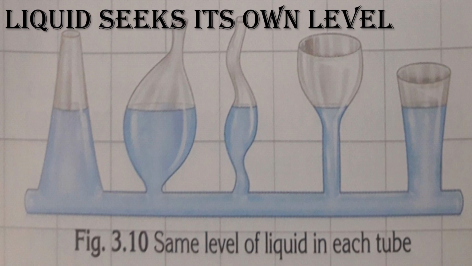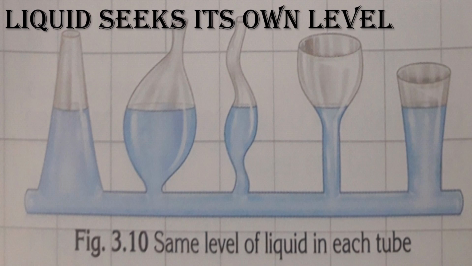So what can you observe? In this irregular shaped container, the level of water will be even in all the shapes. The shapes are irregular, but the level of water will be the same in all of them. So we can say the liquid seeks its own level.